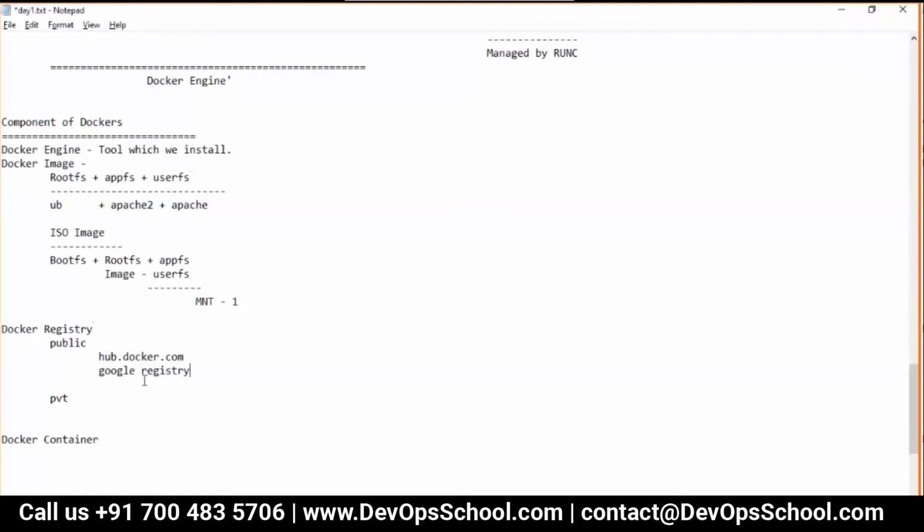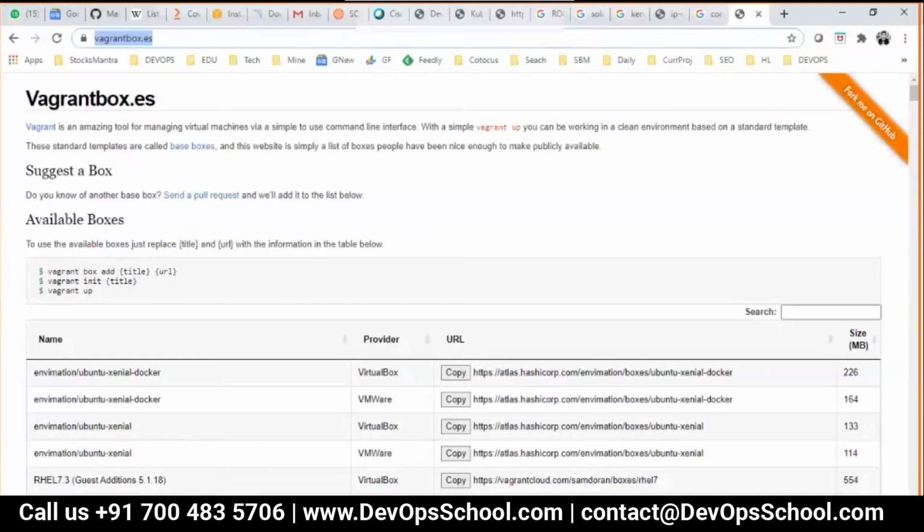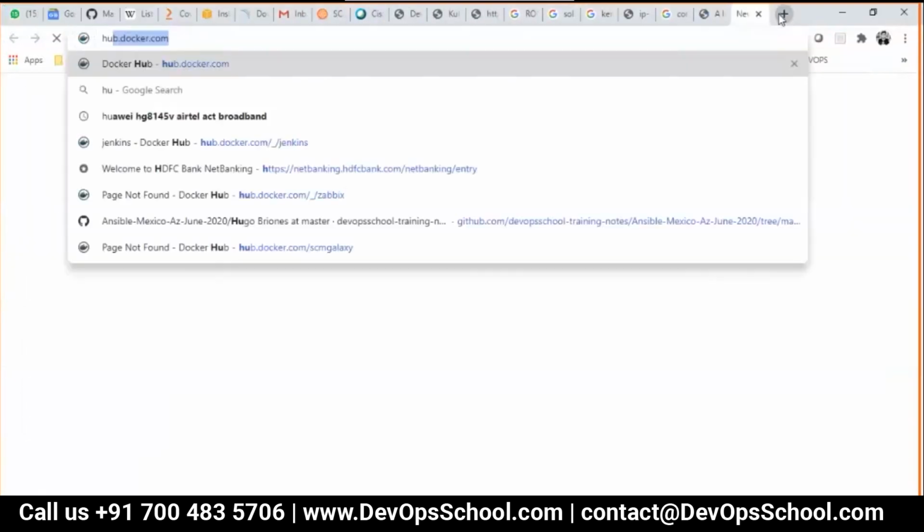For private, you can set it up using Artifactory software. Are you using Artifactory or Nexus? Yes, so these are setups you can do. At organization level you can use this, or public. Right now we will use public. Can I go and check hub.docker.com?